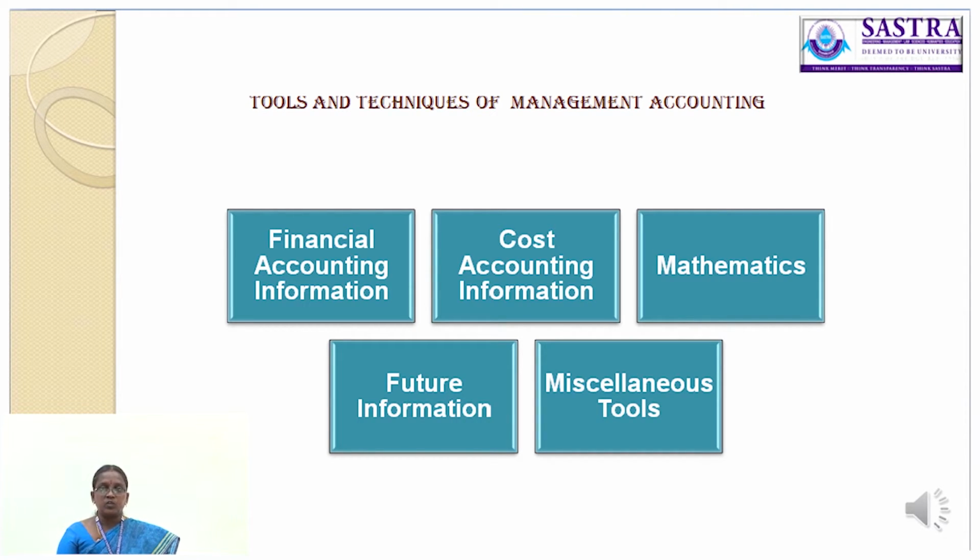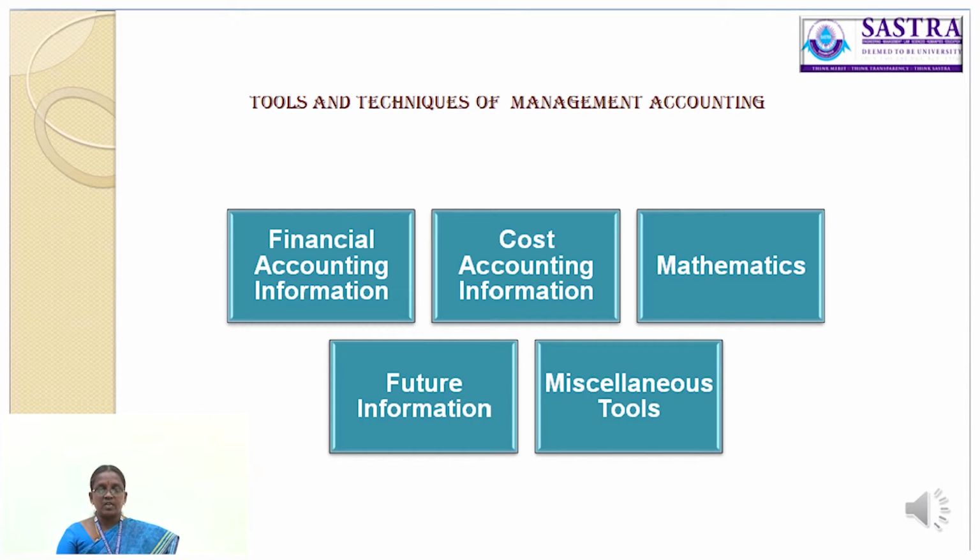Then on the basis of future information, we have budget and budgeting, budgetary control, analysis of budget variance or revenue variance, business forecasting, and project appraisal or evaluation. So we use tools like budget and budgeting, budgetary control, business forecasting, project appraisal or evaluation.